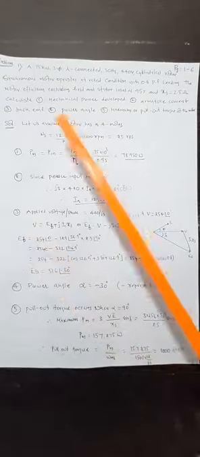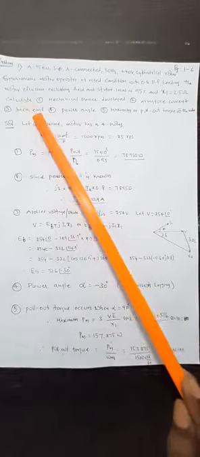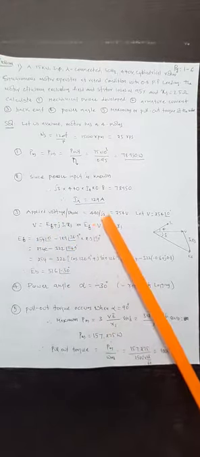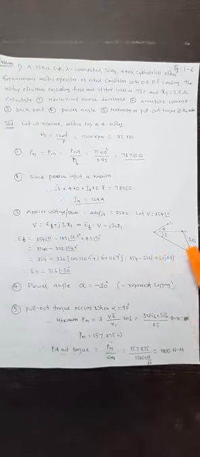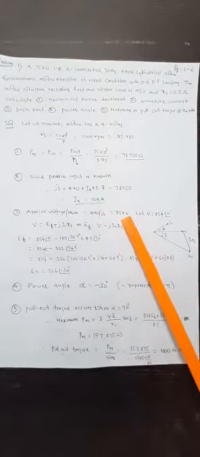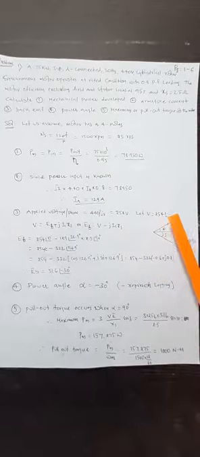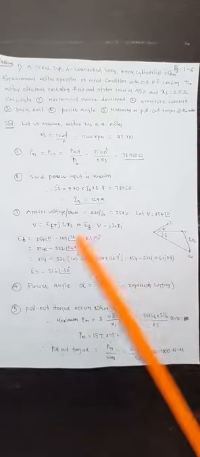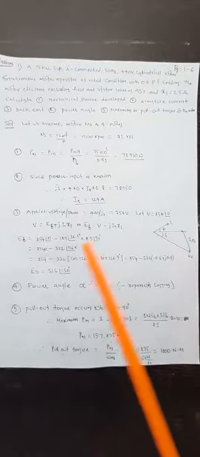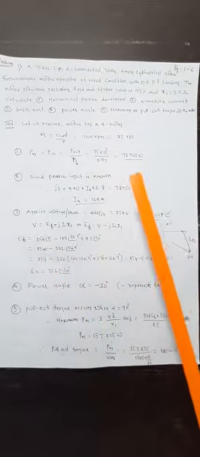And the third one is back EMF. The back EMF is nothing but the excitation voltage. First, the applied voltage per phase. This circuit is a per phase equivalent circuit, so that is 440 by root 3, so 254 volts. Let V is equal to 254 at an angle of 0. Therefore V is equal to Eb plus j Ia into Xs. Otherwise Eb is equal to V minus j Ia Xs.